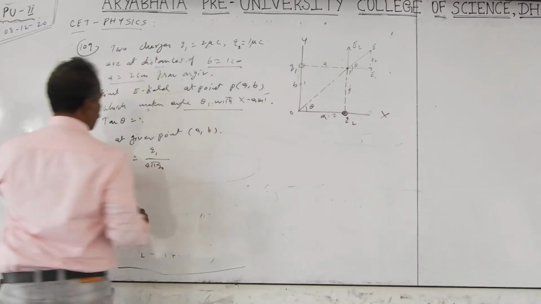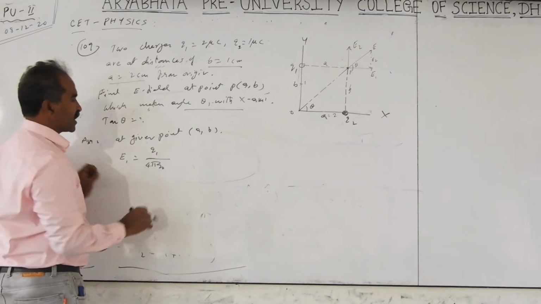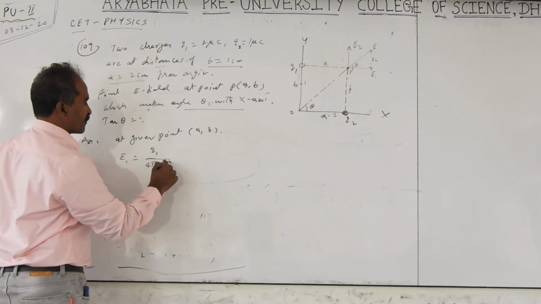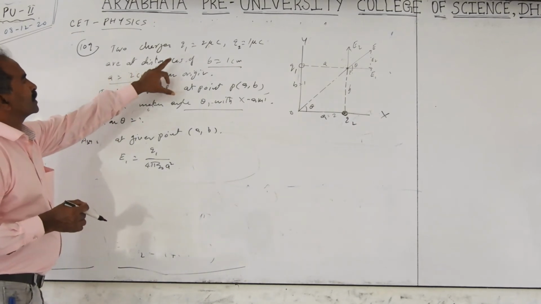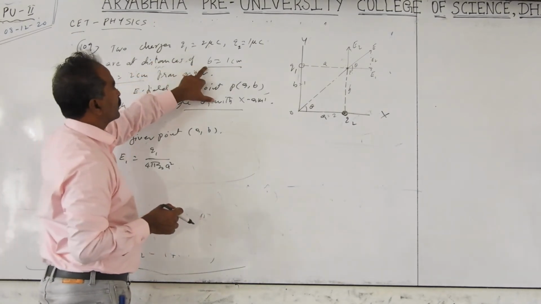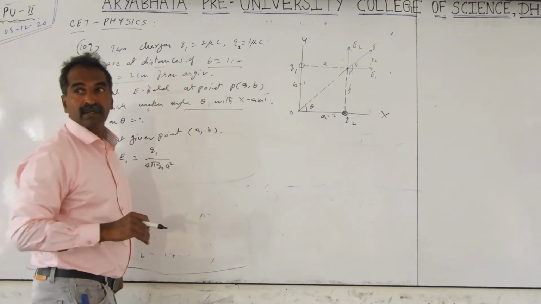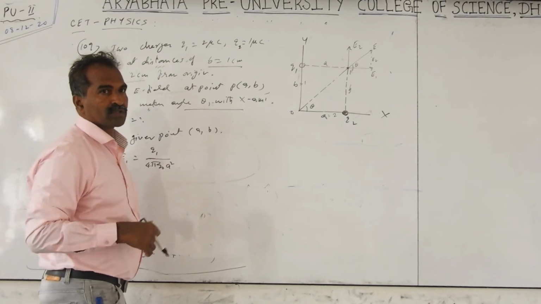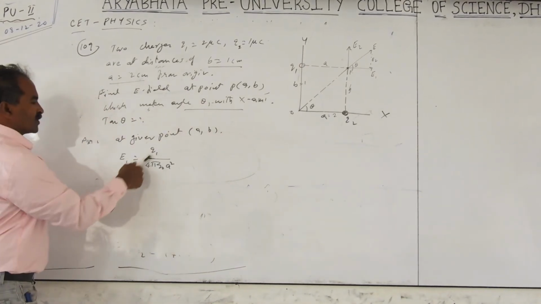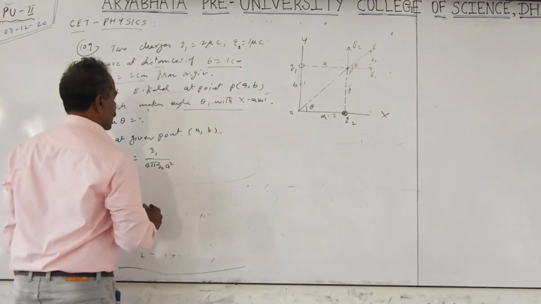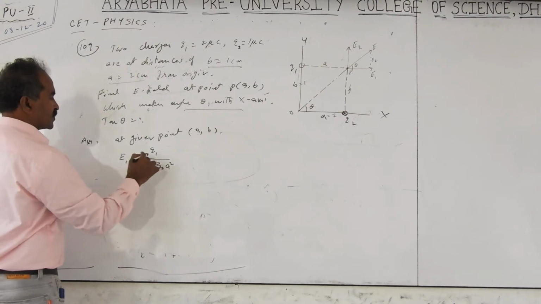So E1 is Q1 by 4 pi epsilon into distance square. The distance becomes equal to A. This Q1 is at a distance A, but Q2 is at distance B, the reverse. You have to be careful with the question. And the sketch diagram is also already given in the question. So E1 is proportional to Q1 by A square. That is due to Q1.